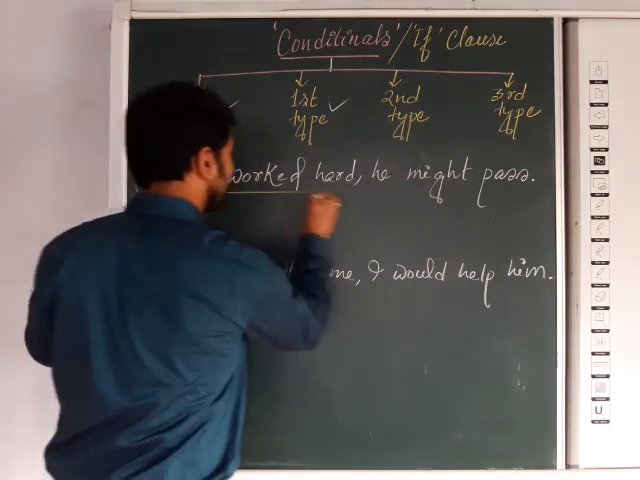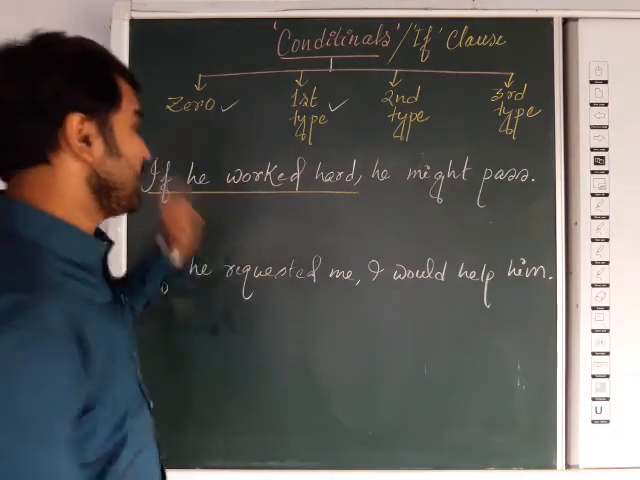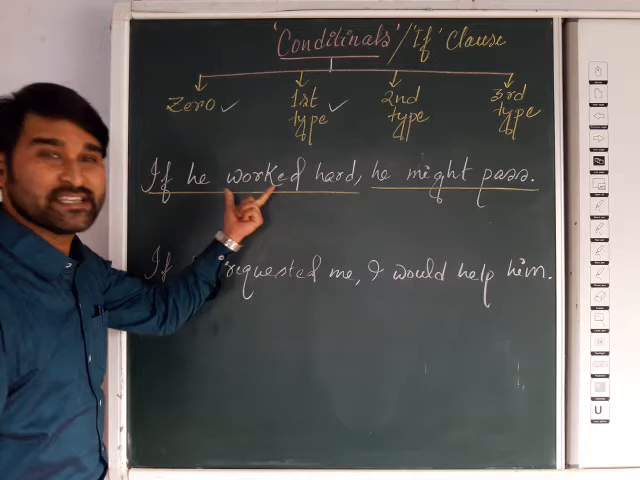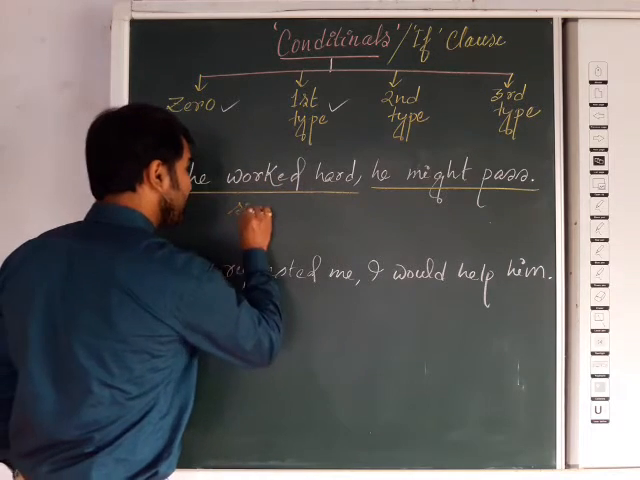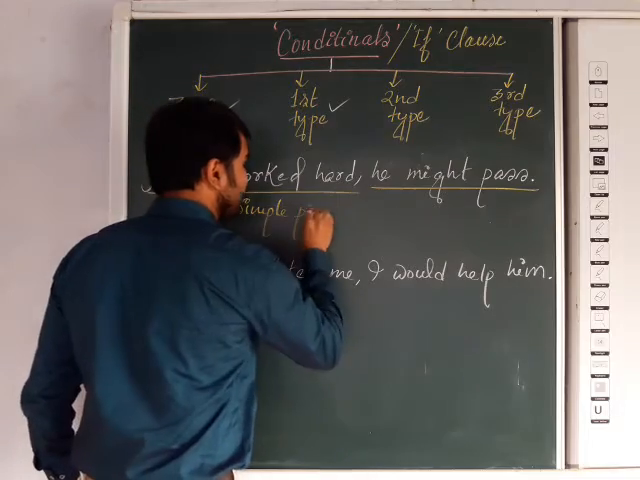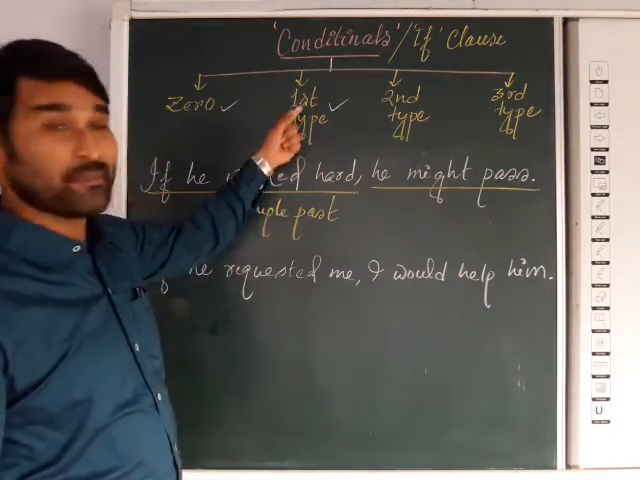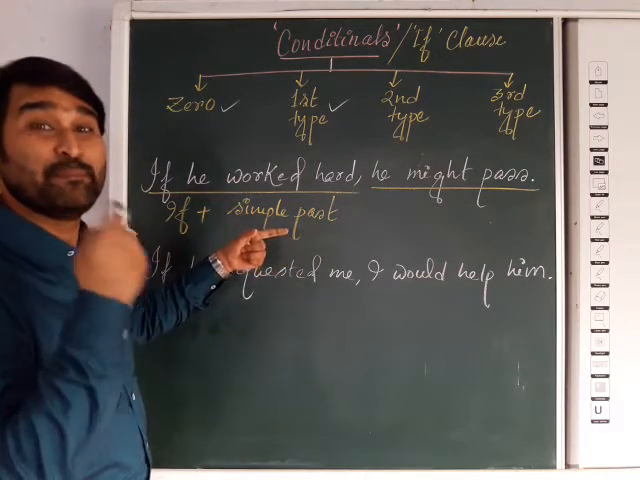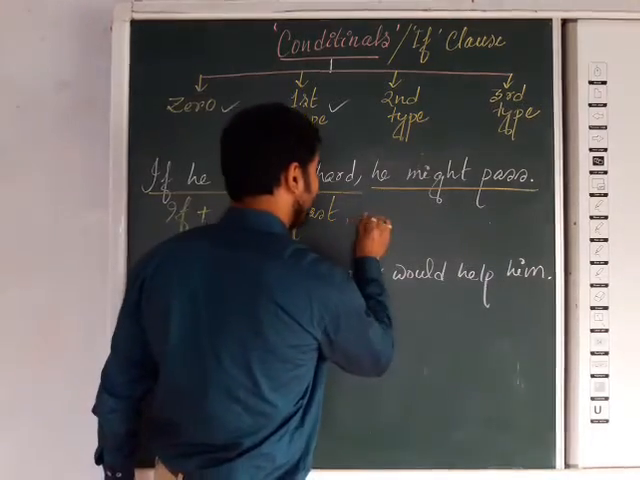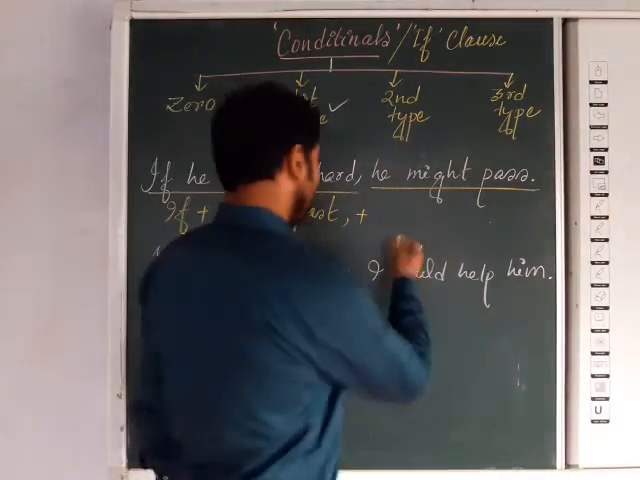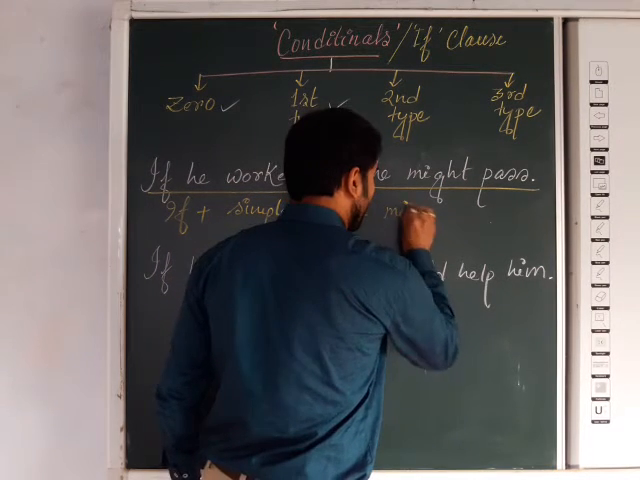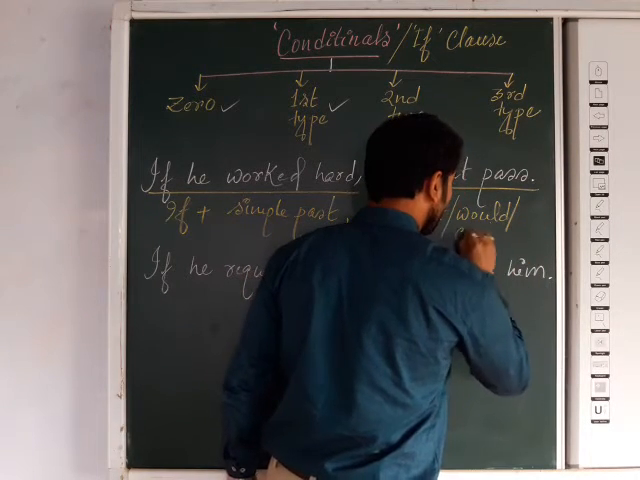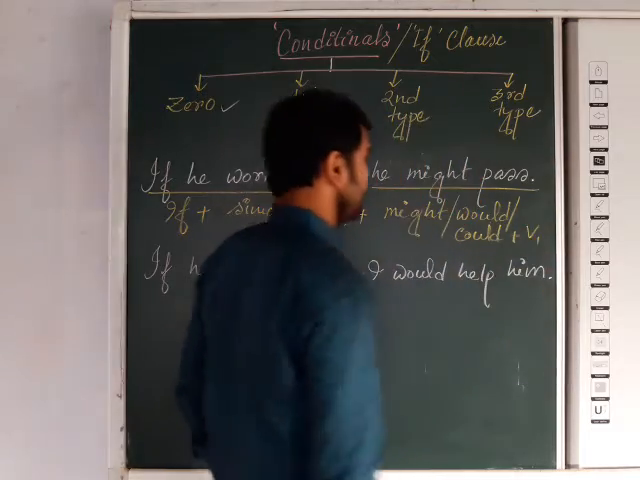First one here, you know, it is the if clause. If he worked hard, next main clause, he might pass. Now can you tell me which tense is used here? He worked hard. It is simple past. In the first type of conditional, with the if clause, what is added? Simple present. So here it is simple present to simple past. Now after putting a comma, with the main clause, what? Here it will be sometimes might, sometimes would, and sometimes could added with the verb. So that is the rule.